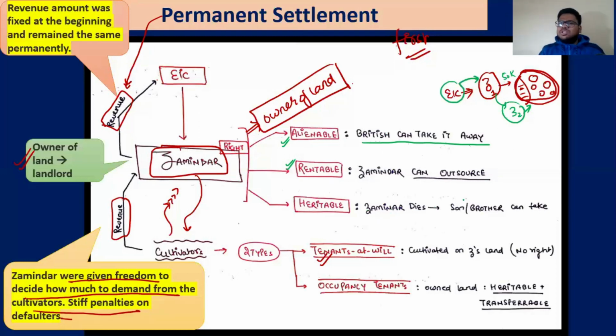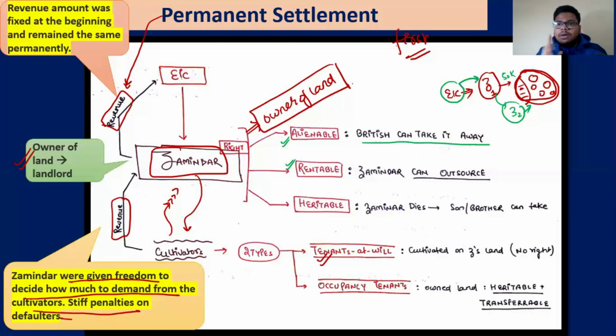It is very simple. For example, I have the land. Let's say the EIC has told me to collect this much money; 50,000 I have to give to the EIC. I tell the other person, you give me 55,000, and I don't care now. He gives me 55,000, and I give 50,000. So what happened? I have become the absentee landlord. I am the landlord, but I became an absentee landlord because I have outsourced this work to the other person. He will collect from the farmers, from the cultivators, he will give it to me, and finally I'll give 50,000 to the EIC.